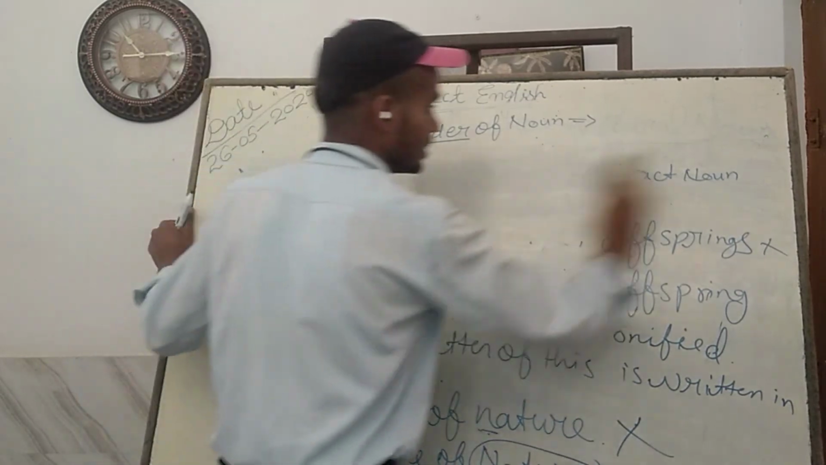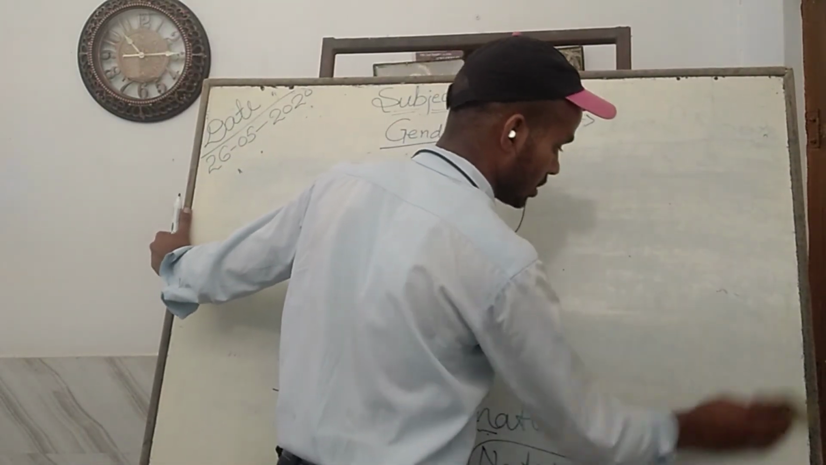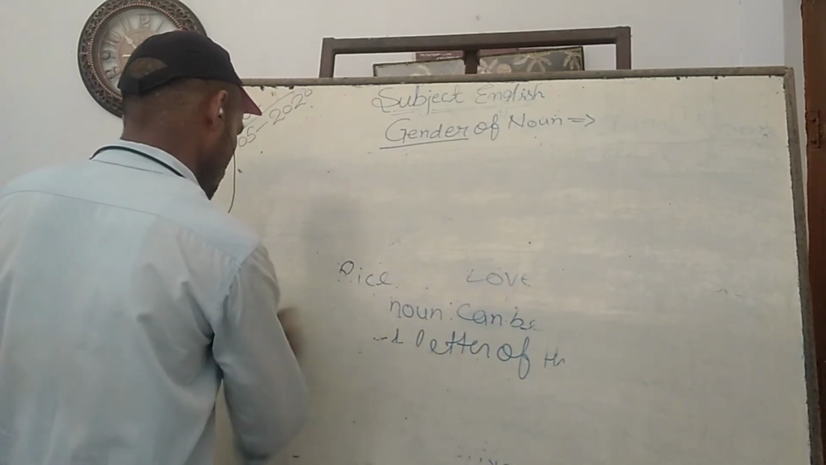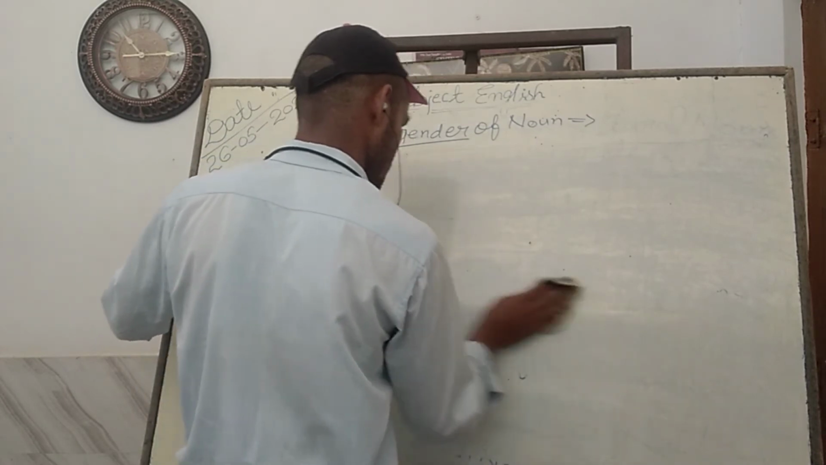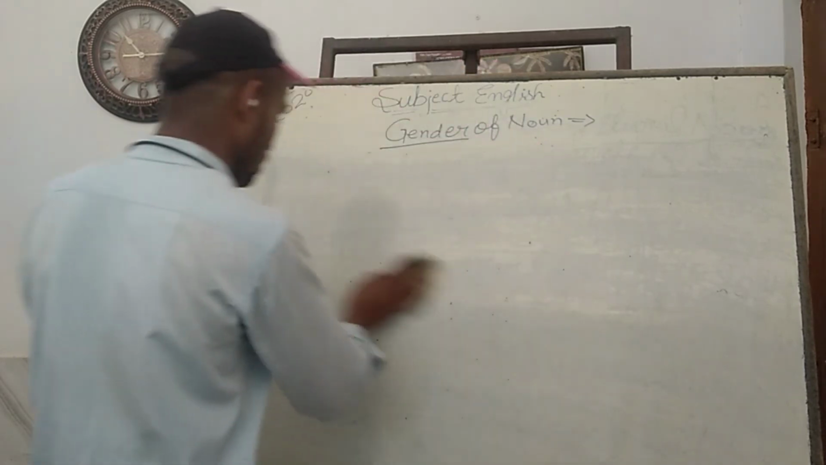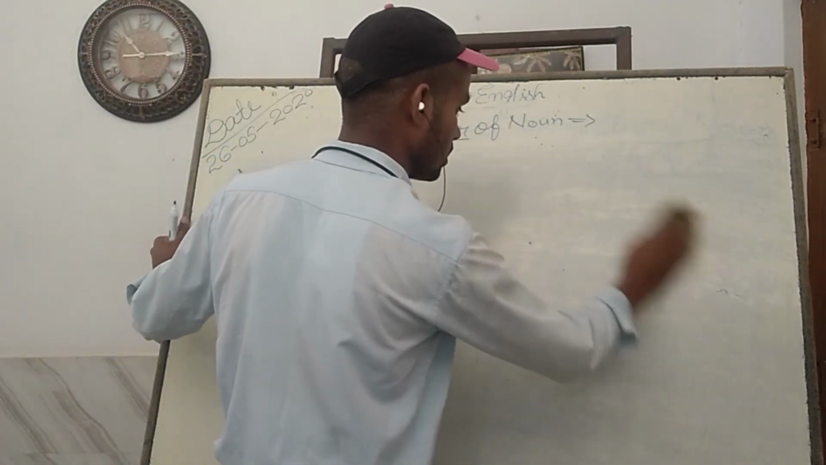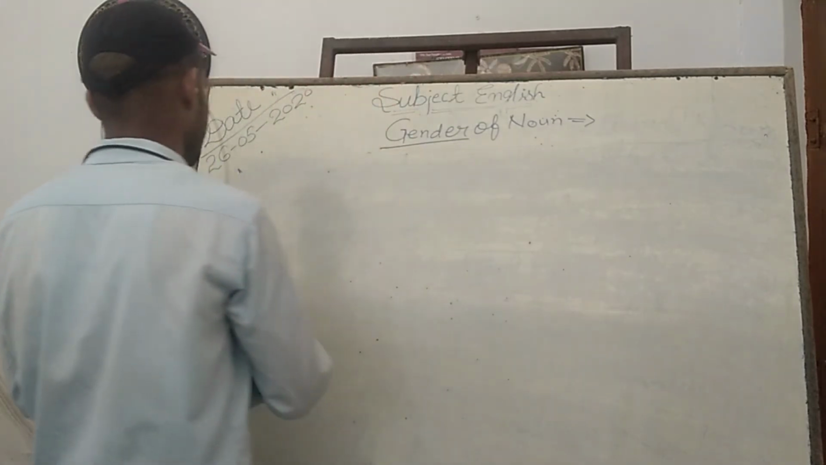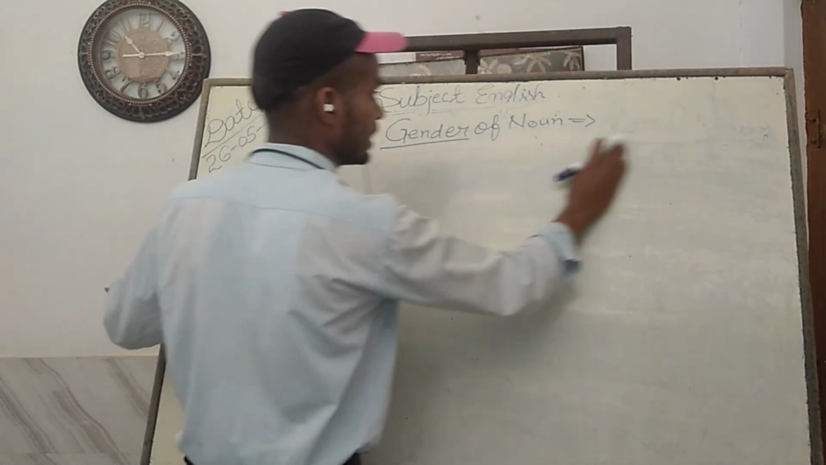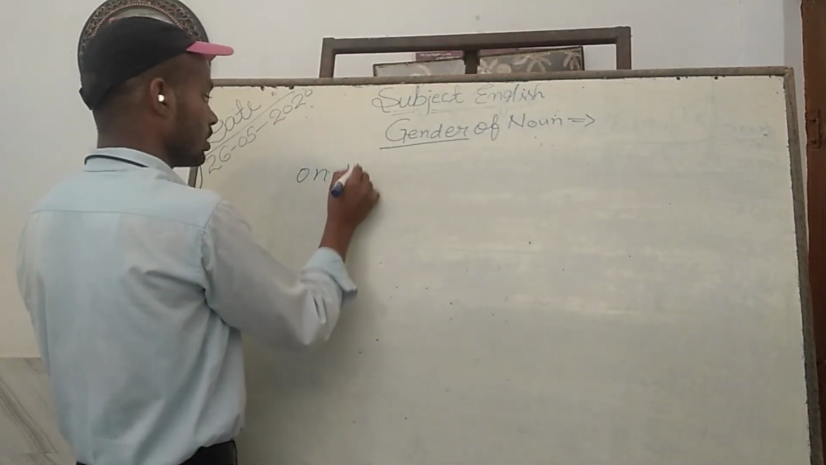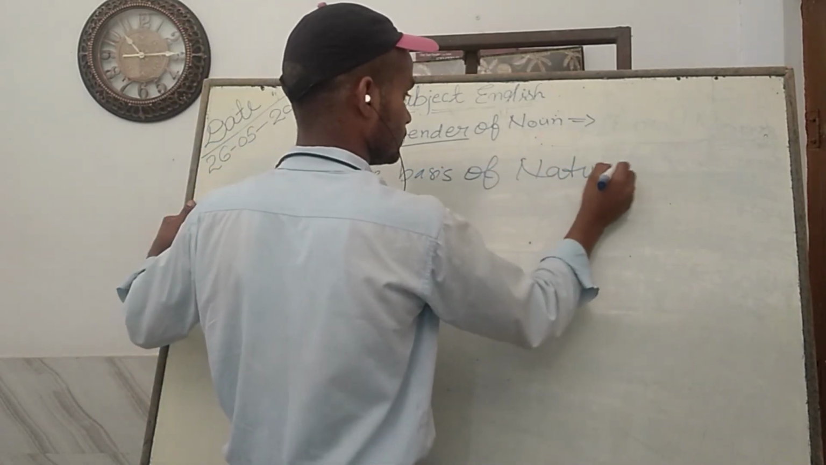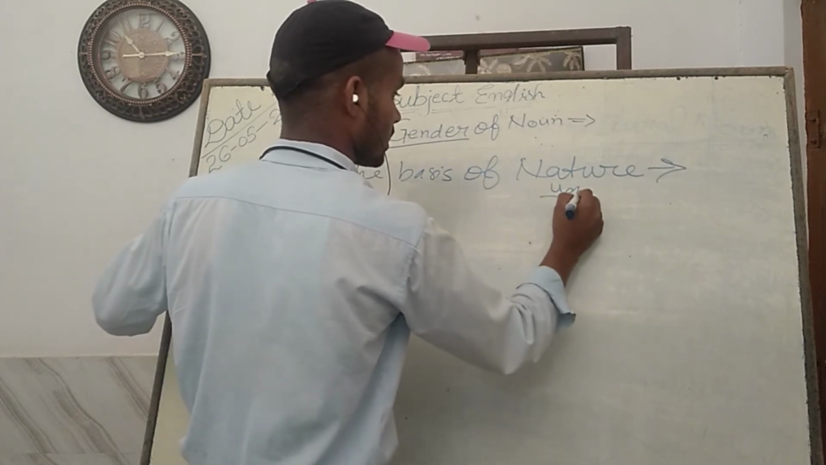And after this, on the basis of nature, the category of the noun. As I had told all of you in the first video yesterday, noun has five types: proper noun, common noun, material noun, collective noun, and abstract noun. That was on the basis of category, but now on the basis of nature. Nature, that is the prakriti.